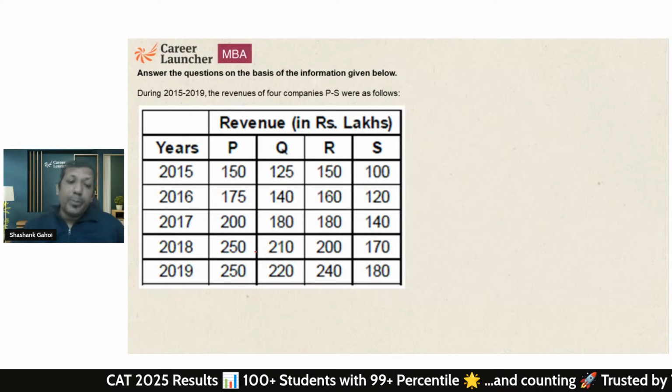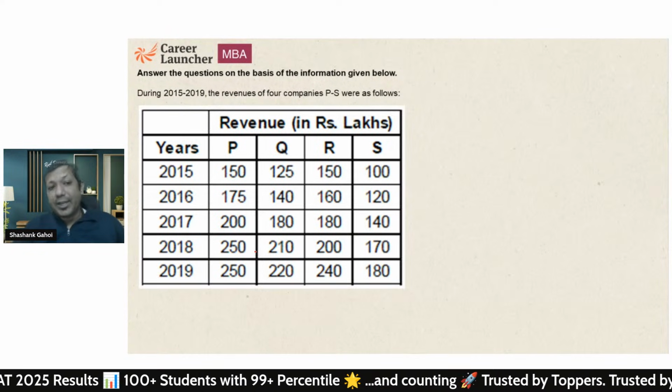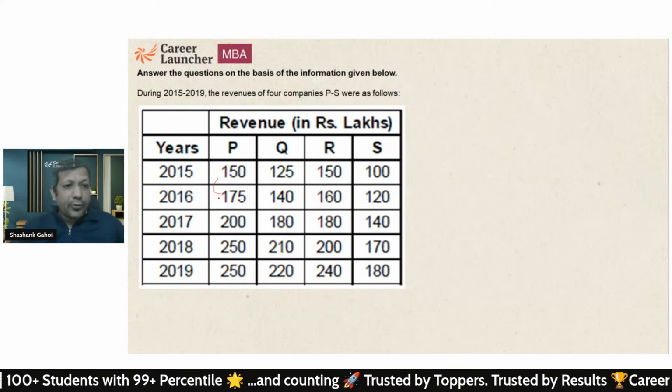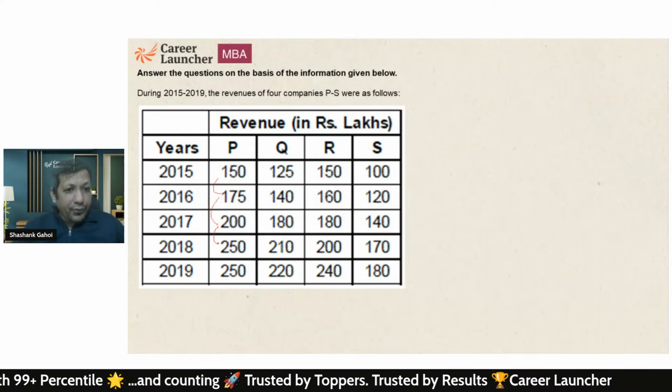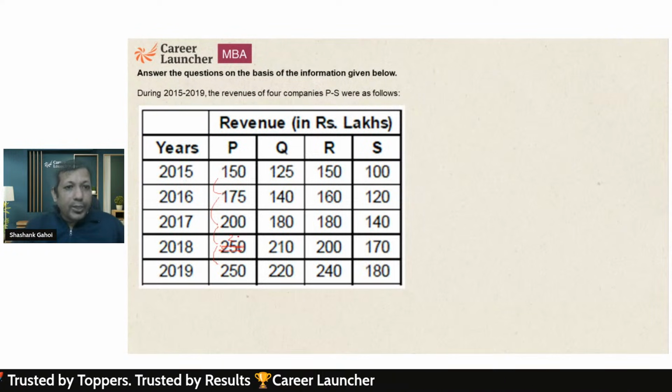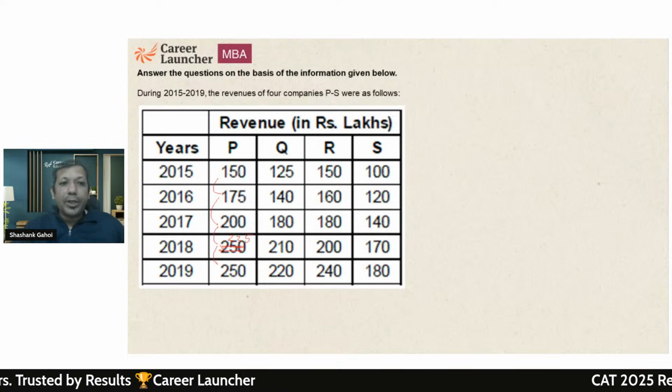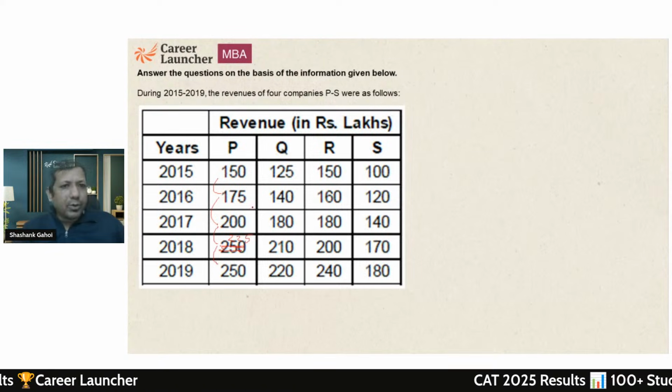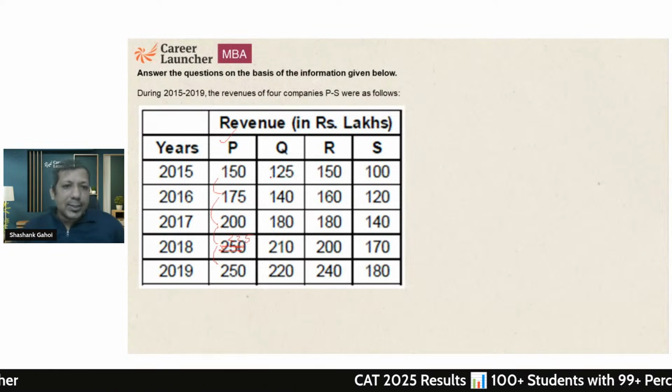So I need to replace only one number and see whether I can make an AP. So increments of 25, 25, 50 and 0. If instead of 250 I had 225, I am going to get an AP with a common difference of 25. Okay, so P is one of the companies.